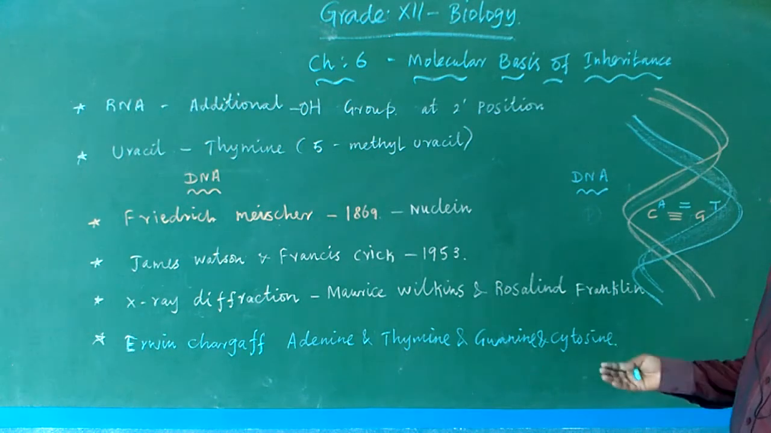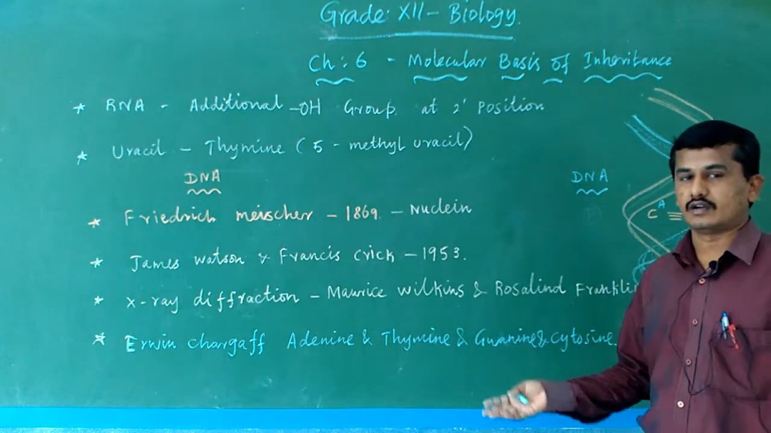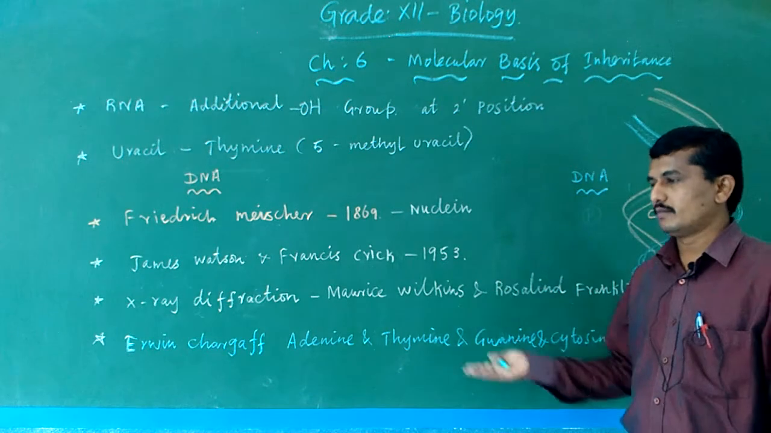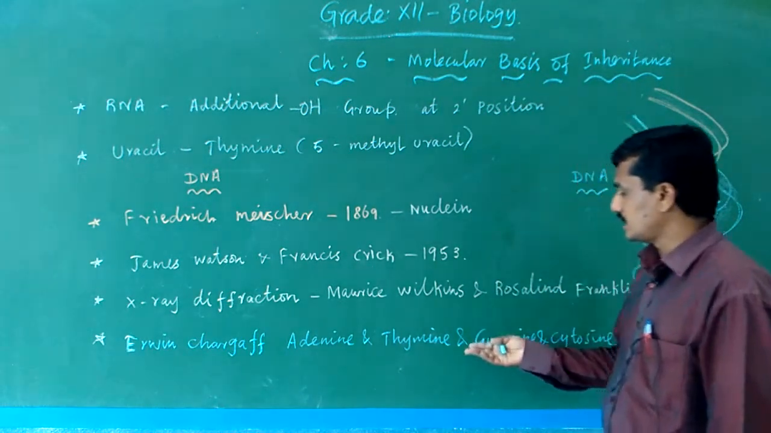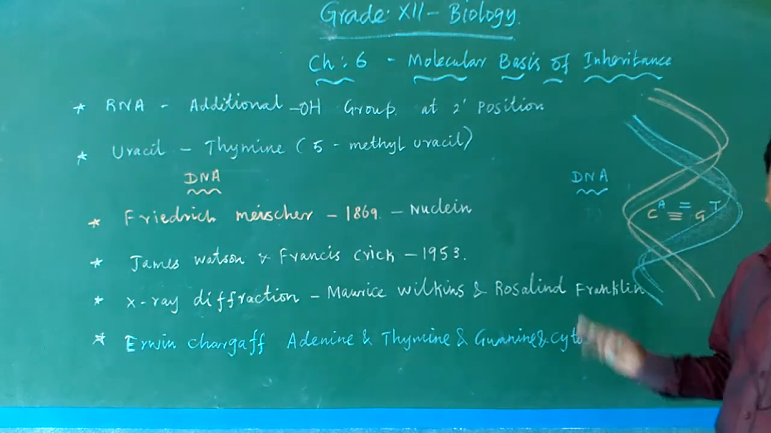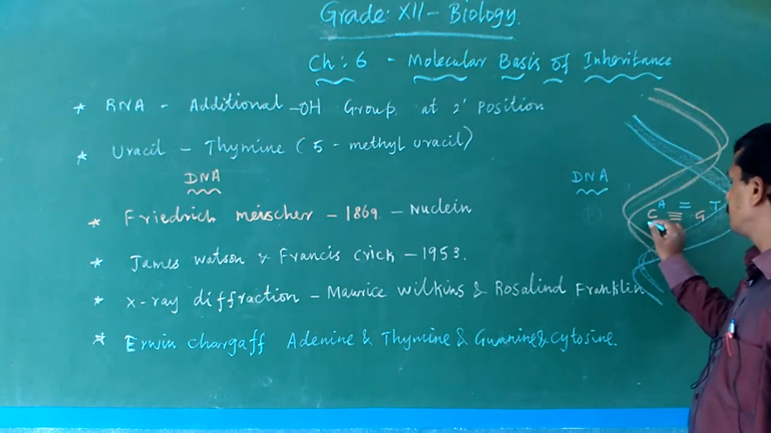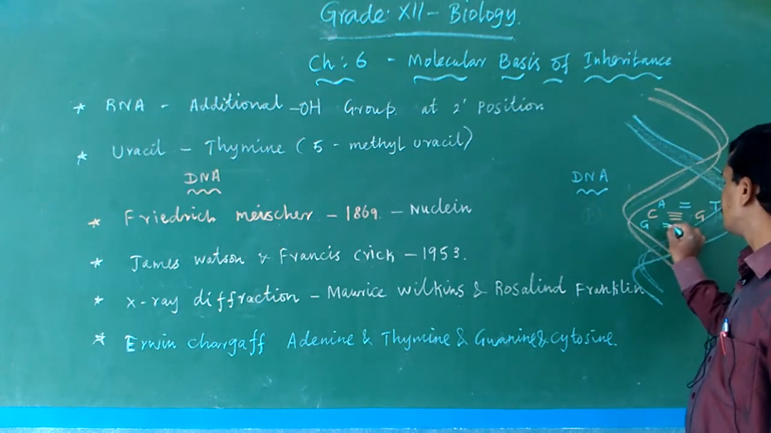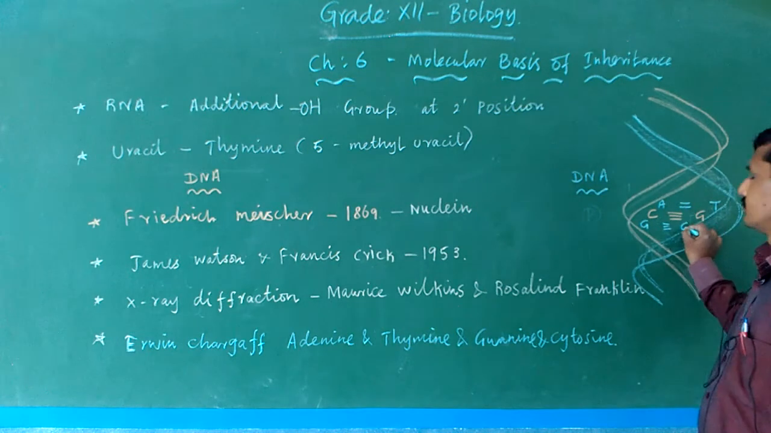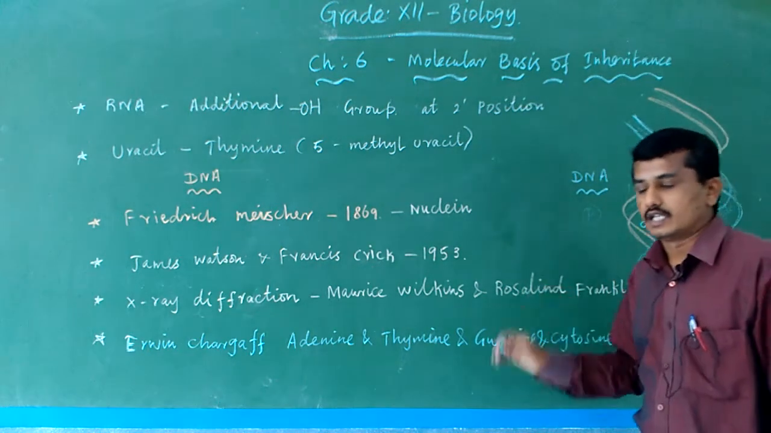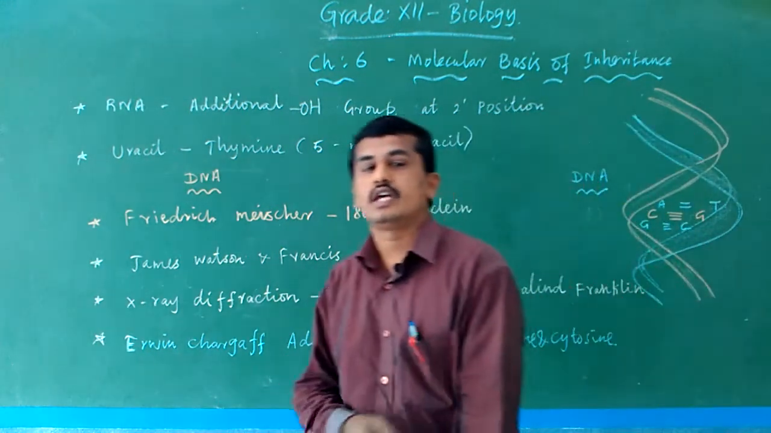Afterwards, Erwin Chargaff formulated a rule: adenine and thymine, and cytosine and guanine, are equal in DNA. Equal means, for example, if adenine is present, then thymine is present opposite it, and if cytosine is present, then guanine is present opposite it. If guanine is present, cytosine is present opposite it. So adenine, thymine, cytosine and guanine are distributed equally.